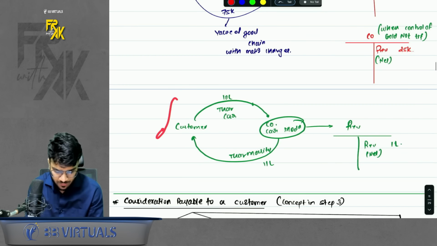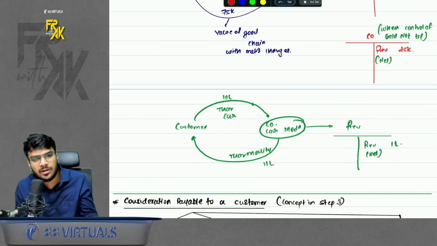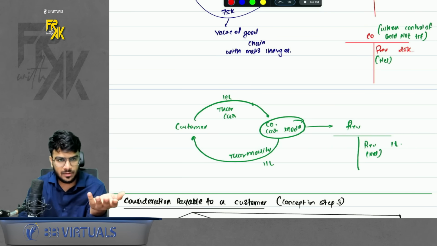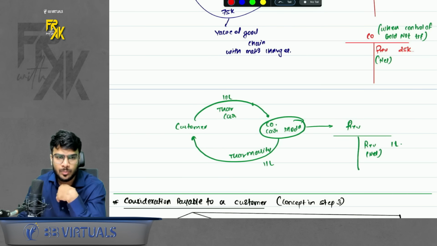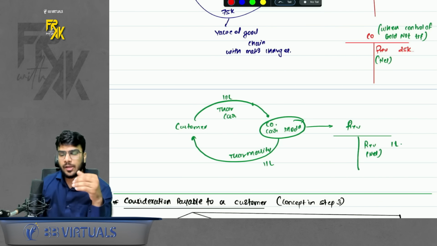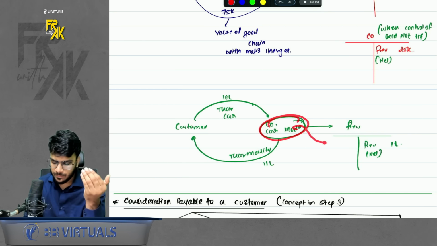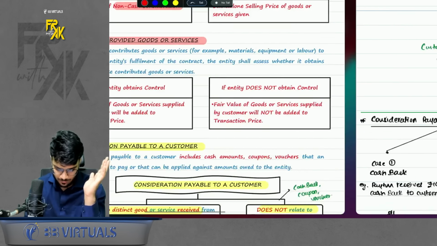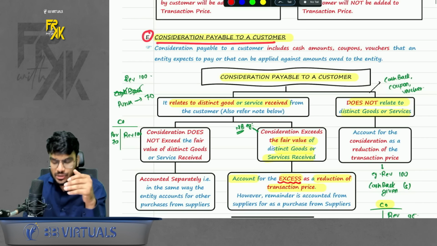I also took one more example. Let's say, for example, I have a car, which is a Thar. So I give my car to a company to modify that car. Now here I'm not transferring the control of my Thar, because the Thar before also belonged to me, afterwards also it will belong to me. I have transferred it to the company only to make some modifications. I will receive it back again. So when you conclude that I'm not transferring the control, that means this car modification company should book the revenue only on a net basis, whatever it has charged for modifying the Thar. Simple. So this was customer provided goods or services. Next point, consideration payable to a customer.